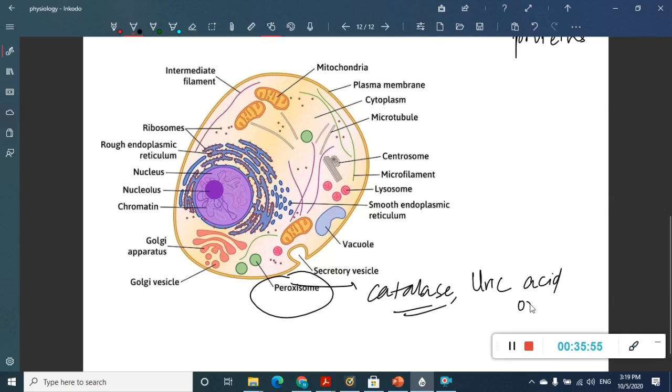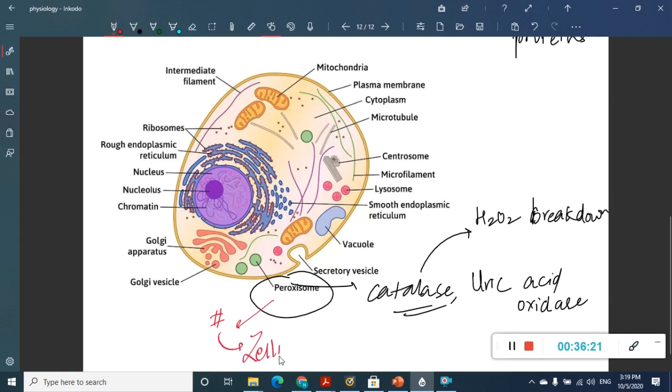Uric acid oxidase is also one more enzyme marker which is present only in peroxisomes. In peroxisomes, with the help of catalase, H2O2, that is hydrogen peroxide, is broken down. This catalase enzyme is very important. Whenever there is a defect in the peroxisomal proteins, it results in a syndrome called Zellweger syndrome. So this is important.